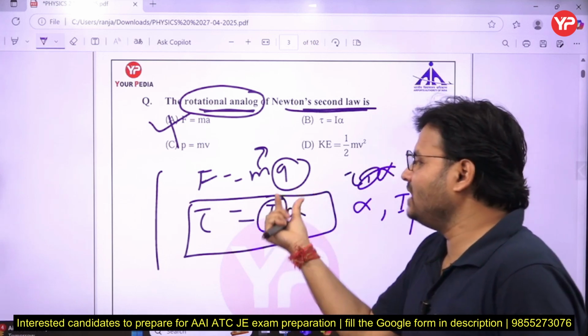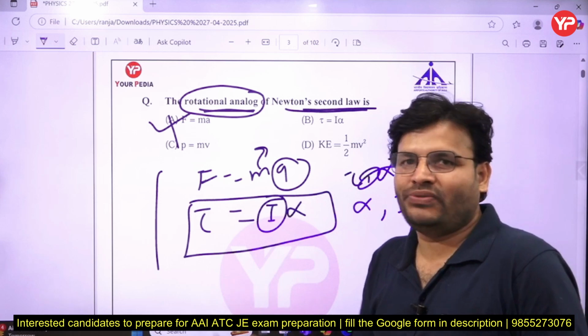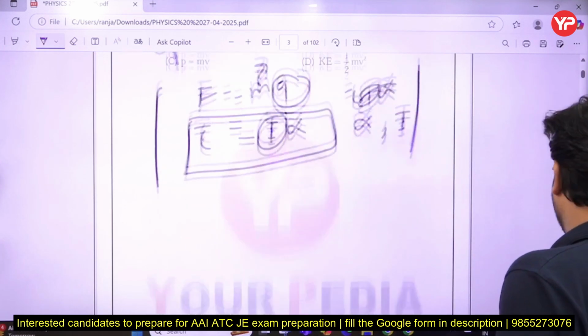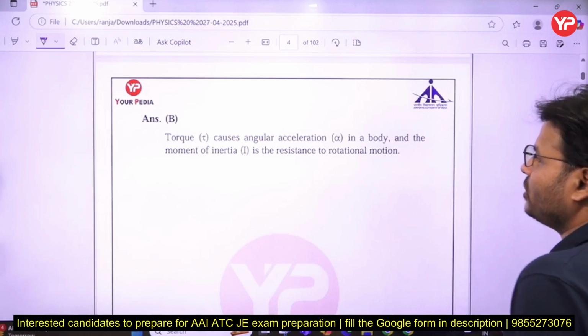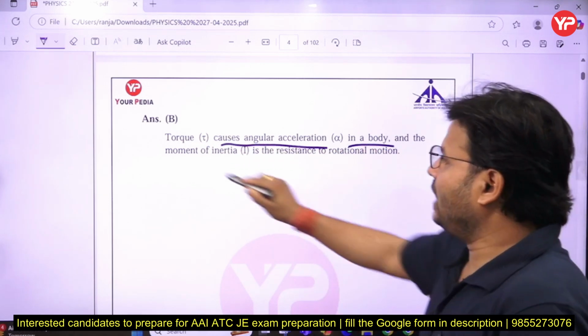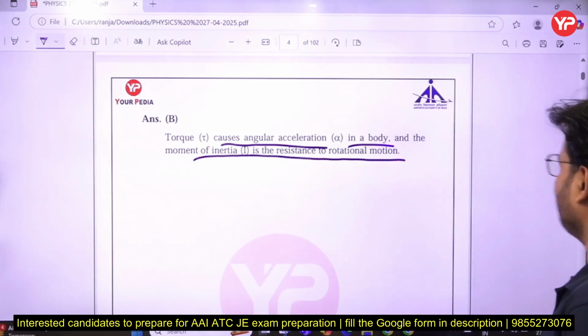For a given torque, if I is high, alpha will be less. You will find that type of analogy in the exam, so remember that point too, it's important. Torque causes angular acceleration alpha in the body, and the moment of inertia is the resistance to rotational motion.